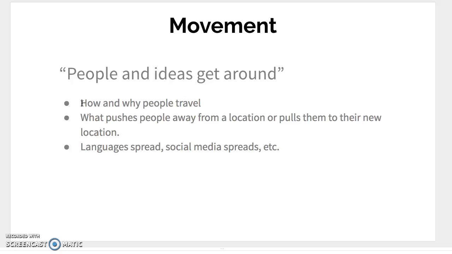You could also talk about what pushes people away from a location or pulls them to their new location. For example, maybe some people joined the Princeton School District or moved to Princeton this summer because they knew we were getting a new primary building. So that would be something that would pull them to a location.